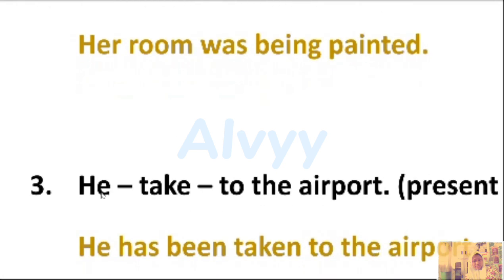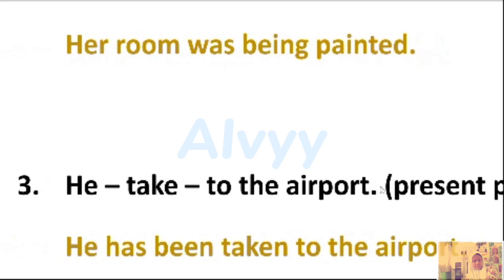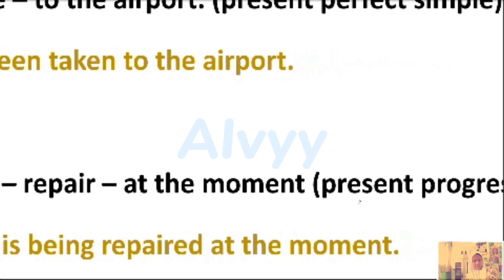Number three, he take to the airport. Present perfect simple. Present perfect, so we're going to put has been. So the subject is he, so he has been. Take becomes taken. He has been taken to the airport. Number four, the bike repair at the moment.